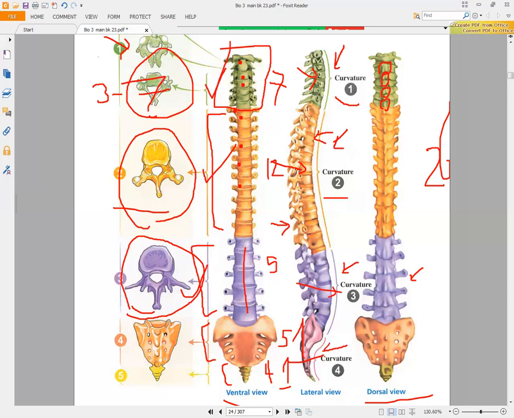And also here you will find the sacral and the coccygeal vertebrae. Both together will contain a concave curvature from the ventral view and a convex curvature from the dorsal view. So we will have two regions with the same curvature. The thoracic and the sacral-coccygeal together have the same curvature, and the cervical and the lumbar also have the same curvature.